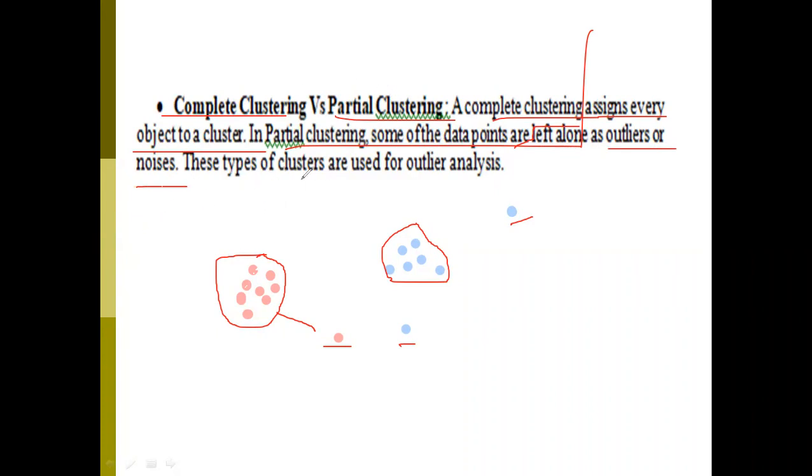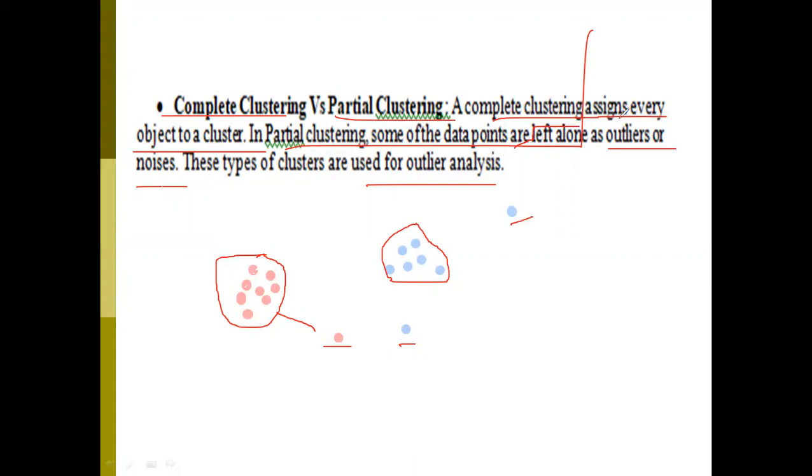This type of partial clustering is used in identifying the outliers in data points. Outlier analysis is also one of the concepts, right? If you want to identify or analyze the outliers, then you may use partial clustering here.